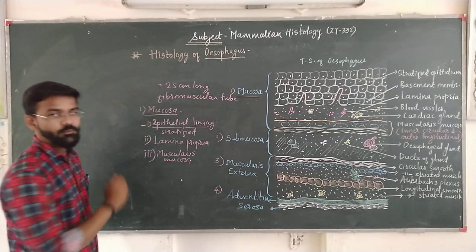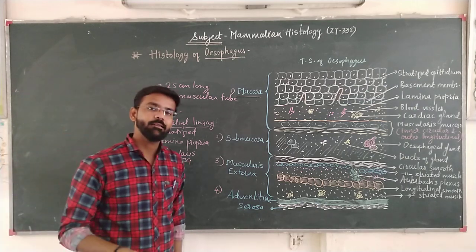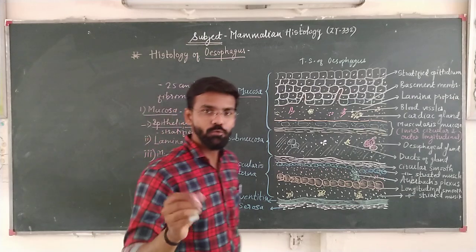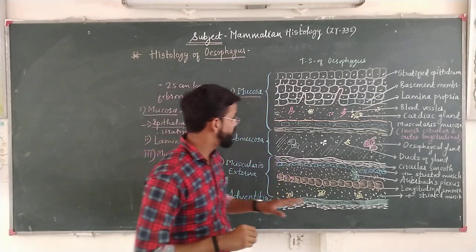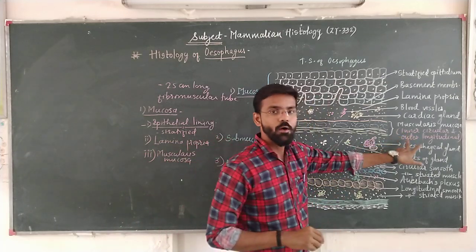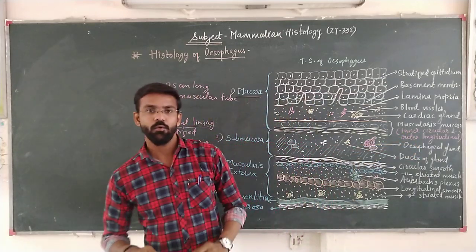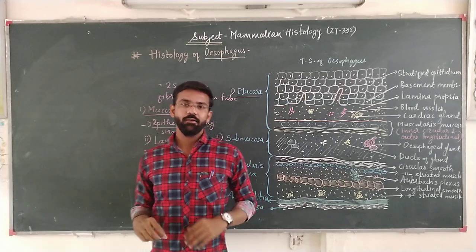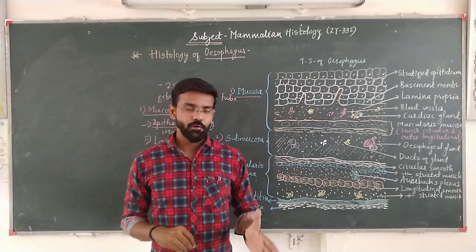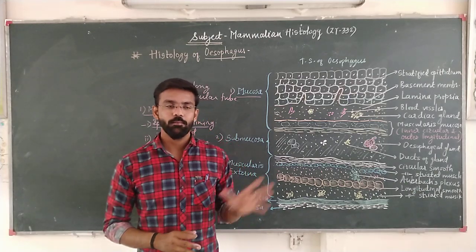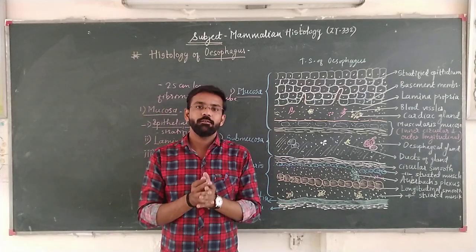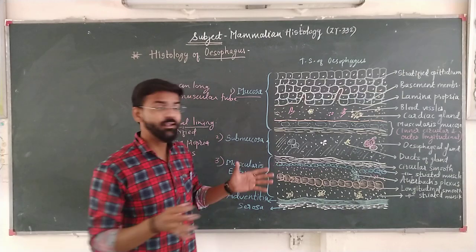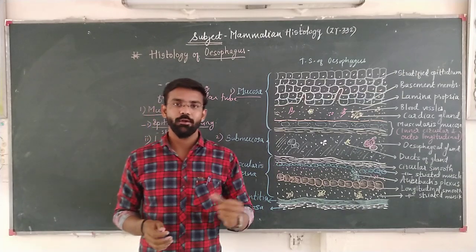Now, the name itself indicates muscularis mucosa is nothing but a layer of smooth muscle. Here, two types of muscles are present, that is inner circular and outer longitudinal. Now, we know the smooth muscles have their own function in visceral organs and in the alimentary canal, particularly the esophagus. The diameter of that tubular structure is increasing or decreasing along with the swallowing action.